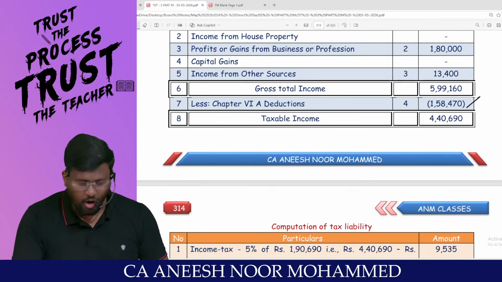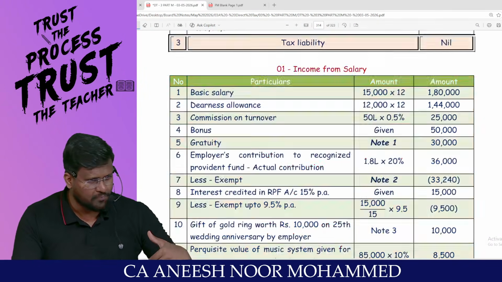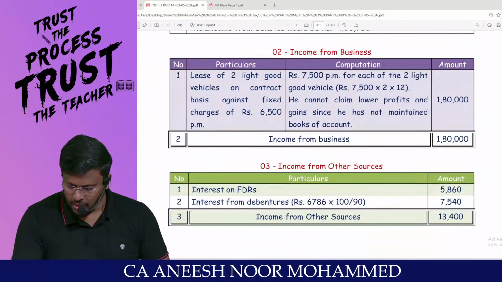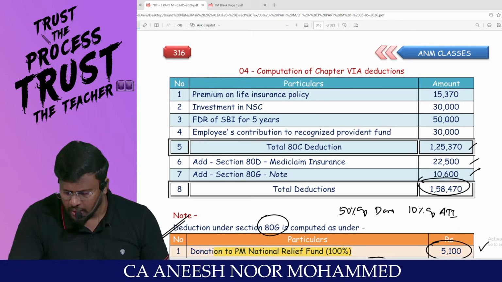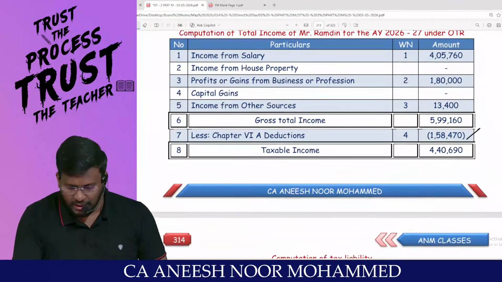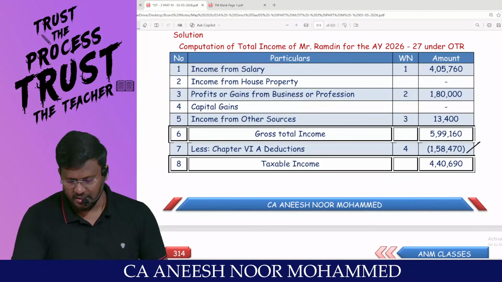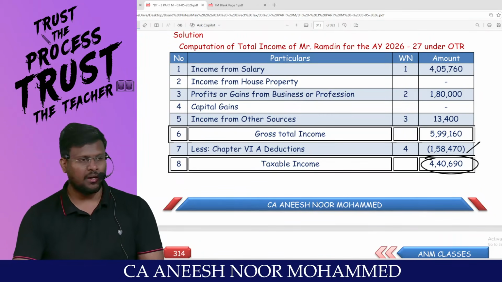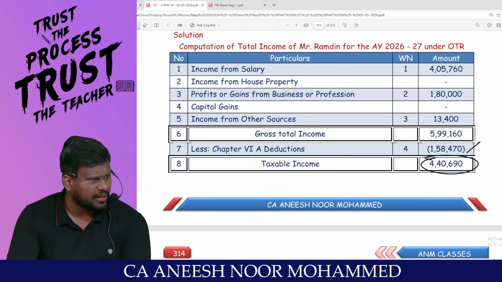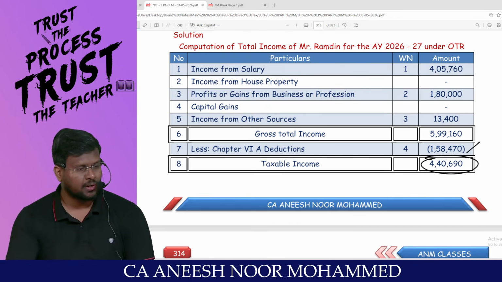Already some other deductions are also there, 80C and all, correct? So that 5,500 I am supposed to write here, and I have to add everything. So 1,58,470 is the total Chapter 6A. You will get the taxable income of 4,40,690. Does the total income exceed 5 lakh? No, sir. Which route? Optional tax regime.